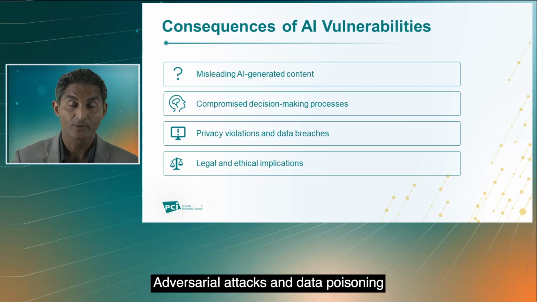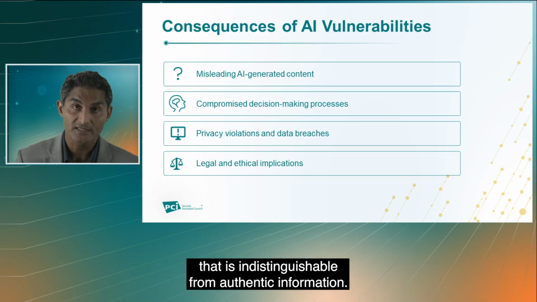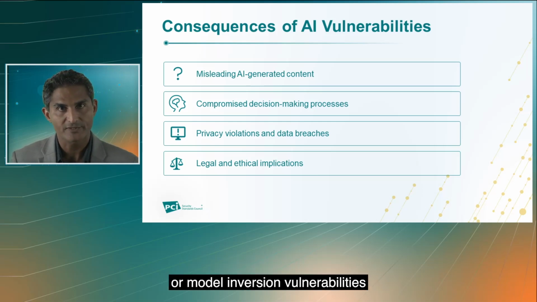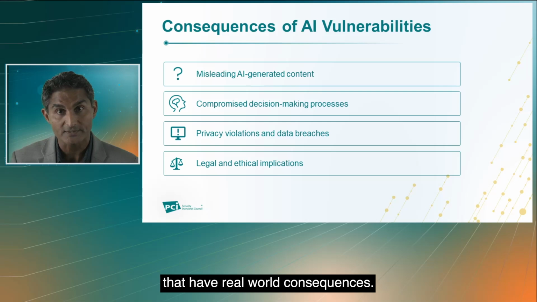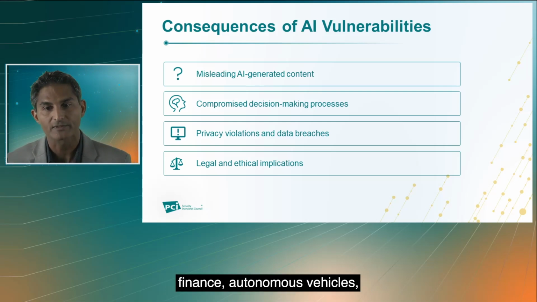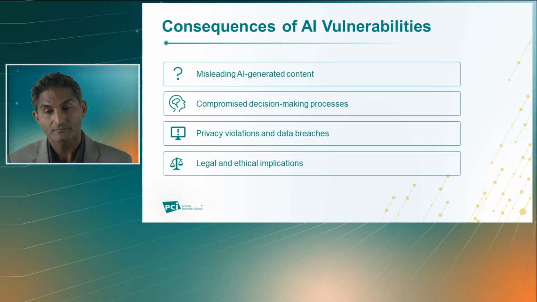AI content, such as deepfakes, text generation, and image manipulation, can be misleading and lead to misinformation. Adversarial attacks and data poisoning can be used to craft convincing fake content that is indistinguishable from authentic information. AI systems that suffer from adversarial attacks or model inversion vulnerabilities can make incorrect decisions that have real-world consequences. In critical domains like healthcare, finance, autonomous vehicles, compromised decision-making can lead to life-threatening situations and financial losses.